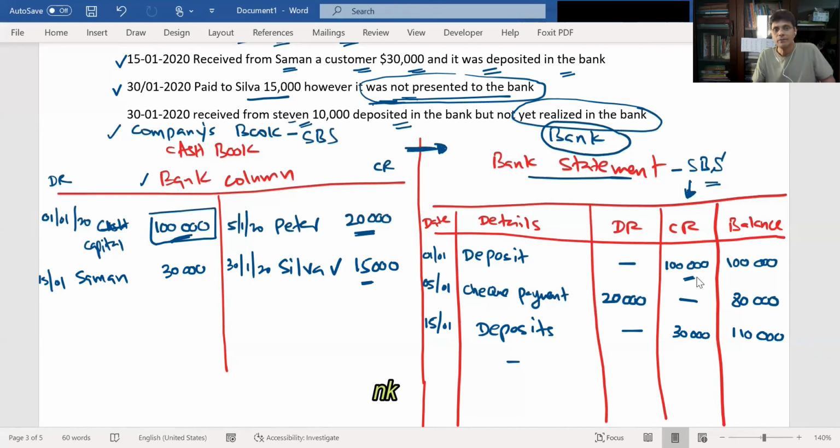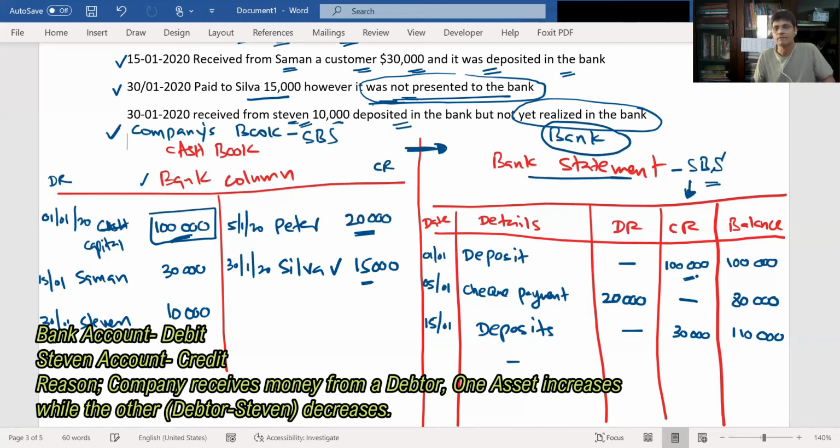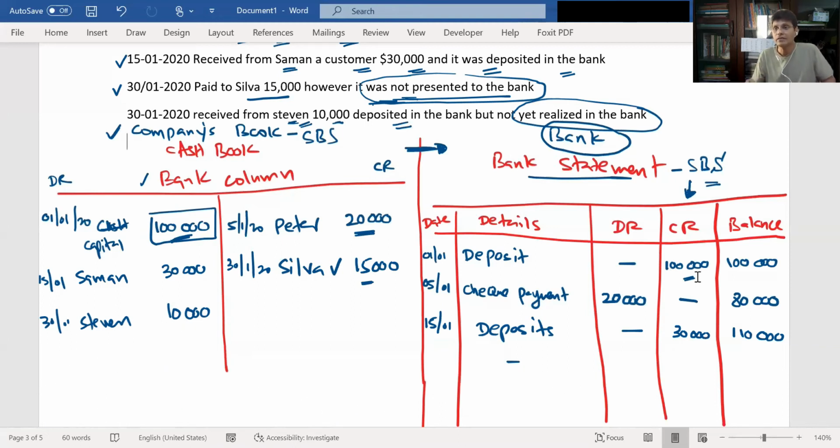So Stephen paid how much? 10,000. So from the company's point of view, the company has received how much? 10,000 from Stephen, right? You received 10,000 from Stephen. But the company accountant has gone to the bank and deposited the check. But at the bank, the amount was not realized. What does it mean? This is very important.